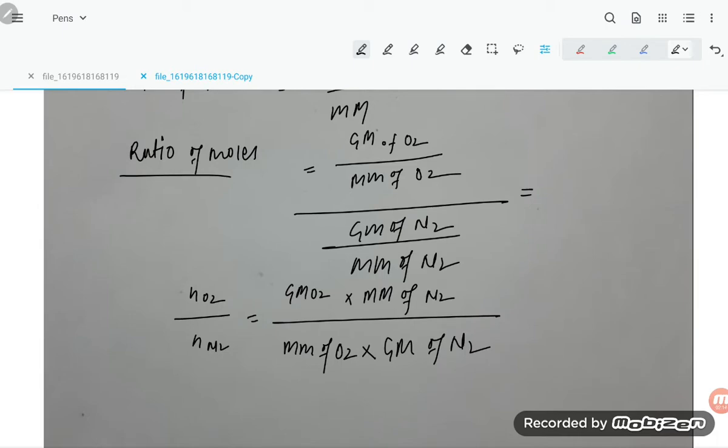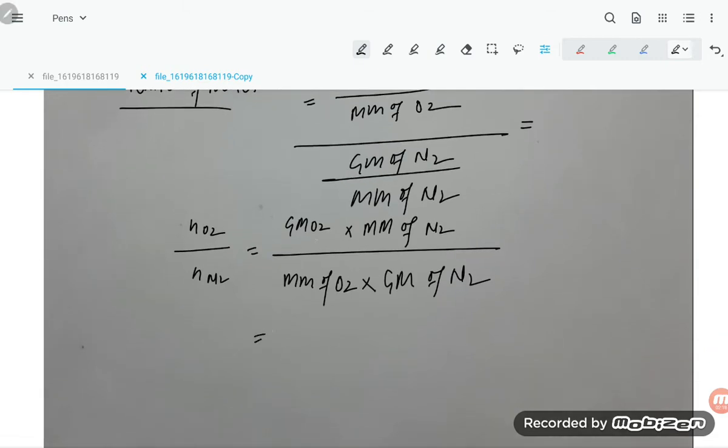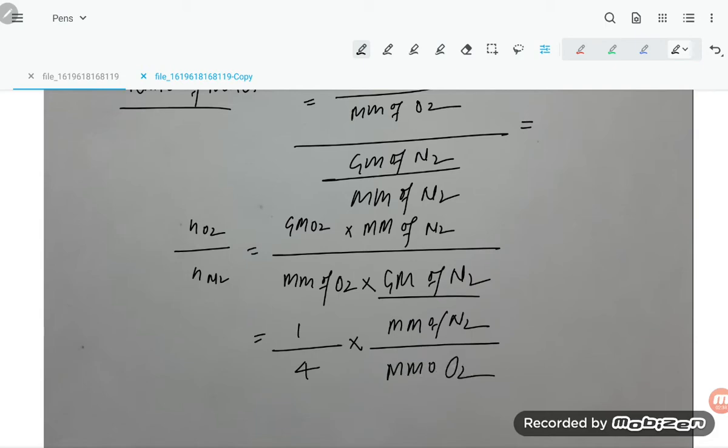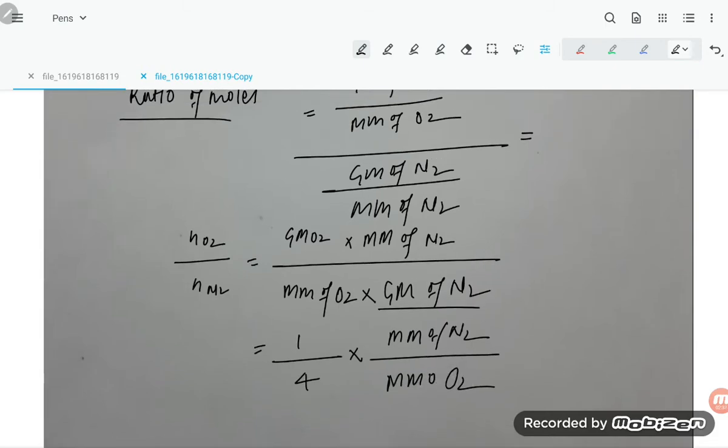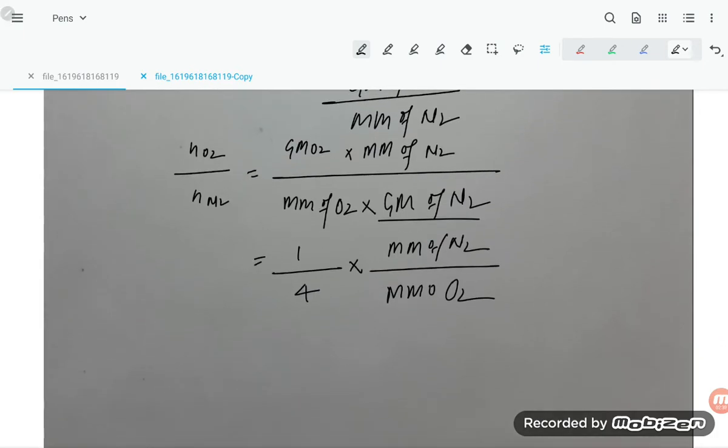Some information is given here. Given mass of O2 is 1, and given mass of N2 is 4, into M of N2 divided by M of O2. Now, dear students, nO2 upon nN2 is equal to 1/4 into molecular mass of N2.